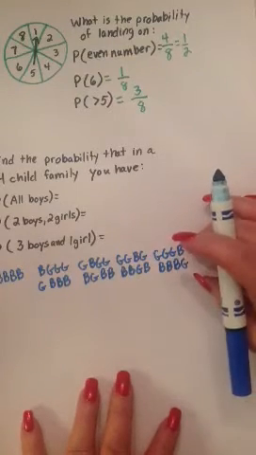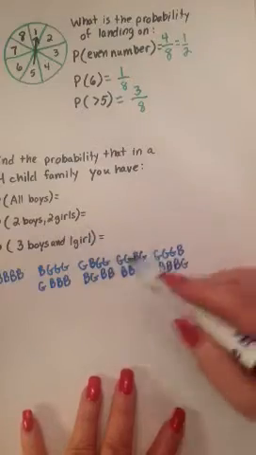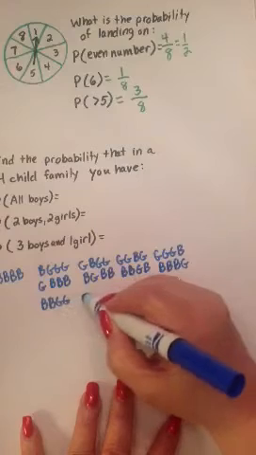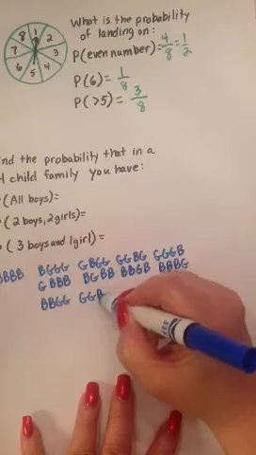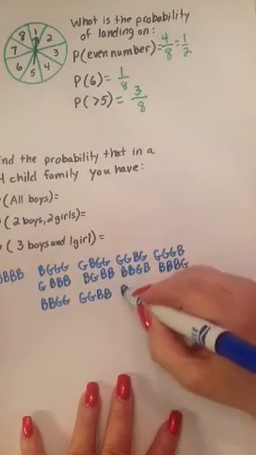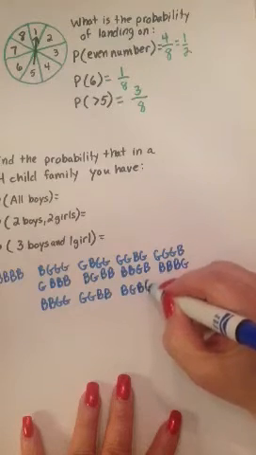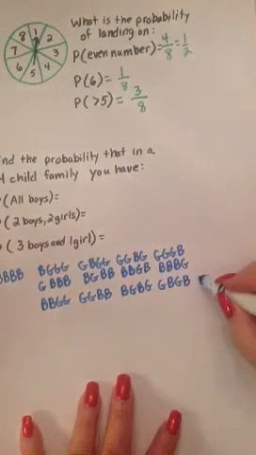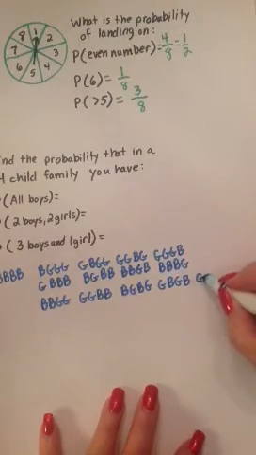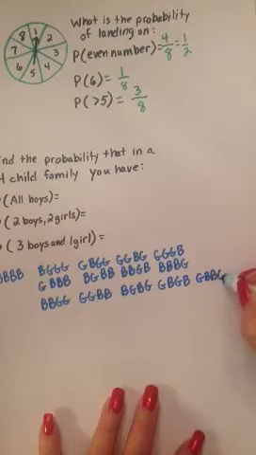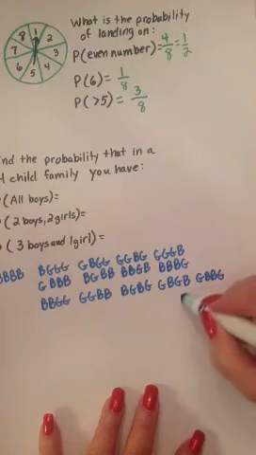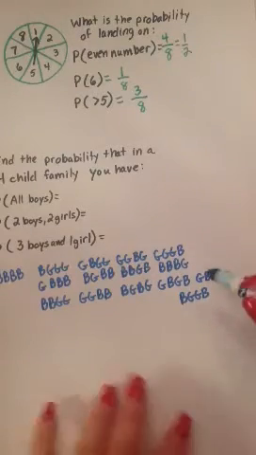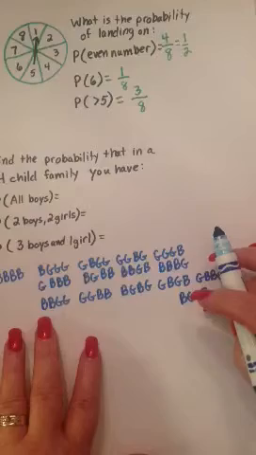So those choices are covered. Now you could have 2 boys and 2 girls. You could have boy, boy, girl, girl. You could have girl, girl, boy, boy. Or you could have boy, girl, boy, girl. You could have girl, boy, girl, boy. Or you could have a boy sandwich: girl, boy, boy, girl. Or you could have a girl sandwich: boy, girl, girl, boy. So there are 6 ways you can have 2 girls and 2 boys.